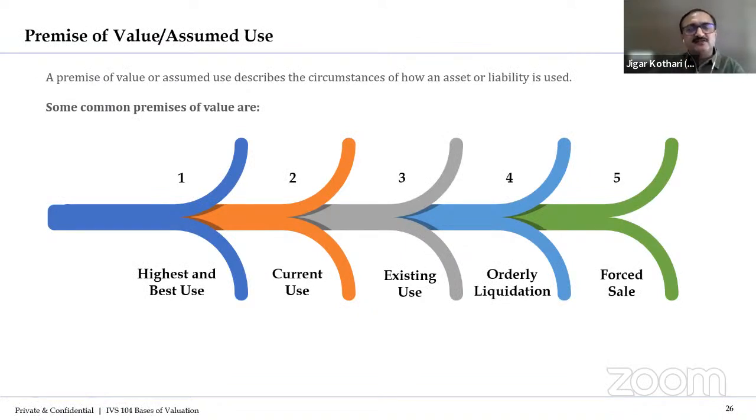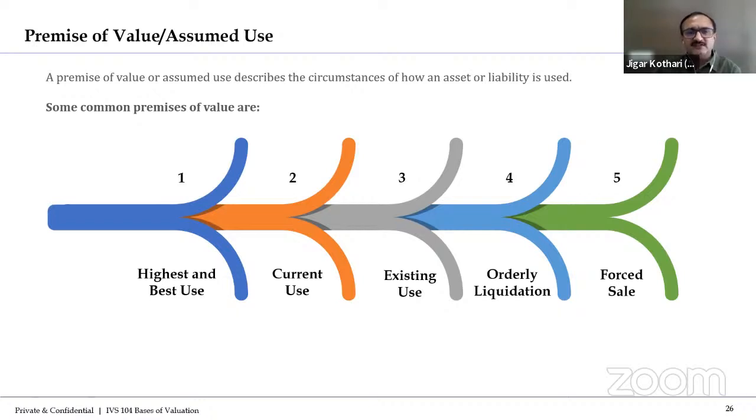we already discussed this market basis of valuation, but as important as the basis of valuation is, same line, the premise of value is also important. I mean, on which premise you are estimating the market value or any market trend, there should be some premise. You should assume some premise to carry out any valuation.